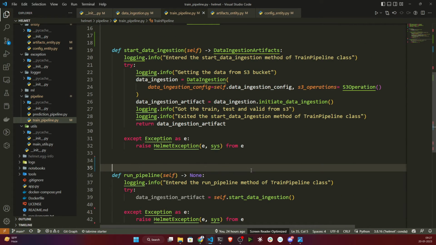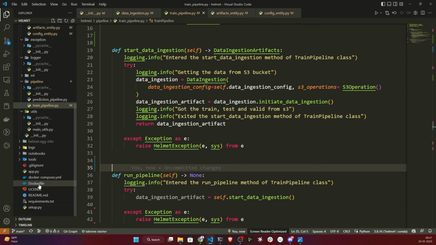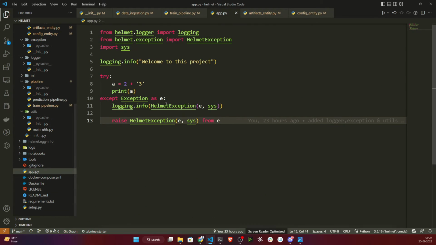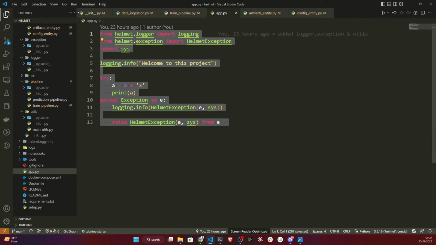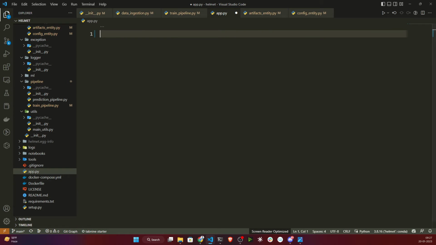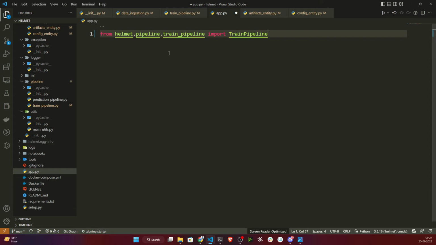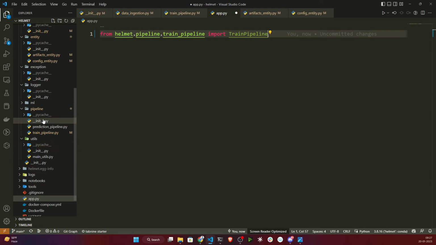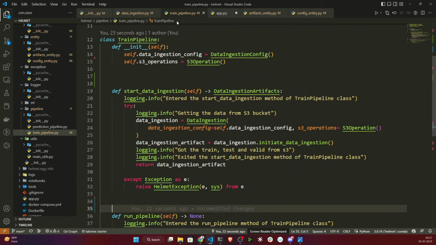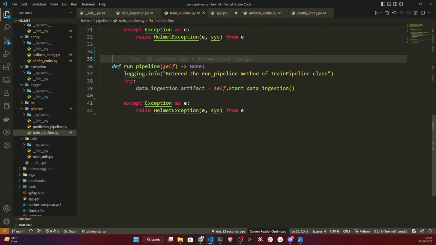For that, I will open my app.py. Let me remove all the things; this is not required. First of all, I need to import my training pipeline. Inside the pipeline, I'm importing my training pipeline class. Now from that class, I need to run this run pipeline.